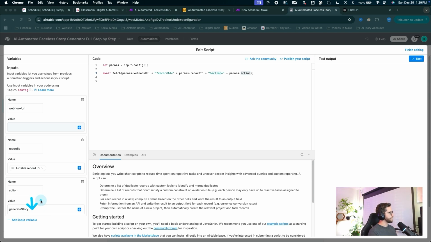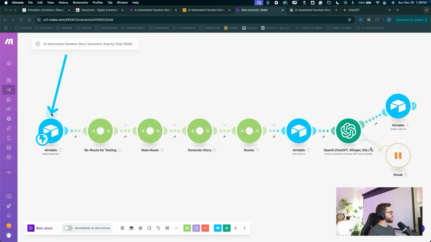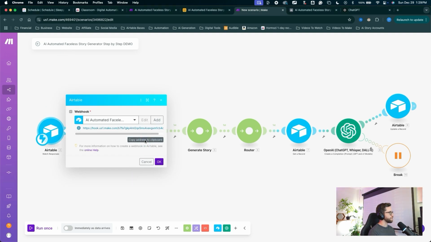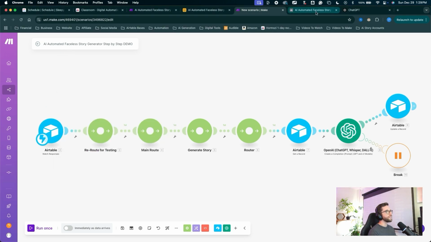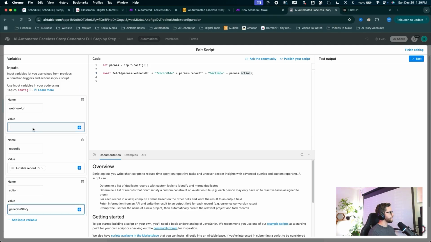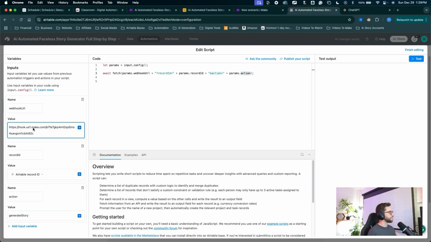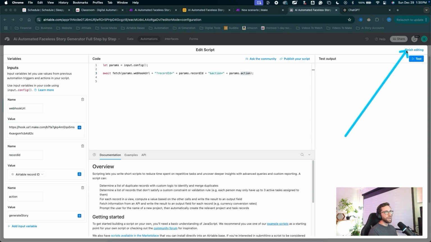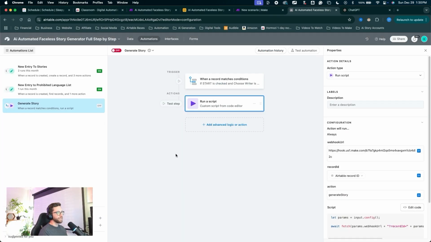Typical coding naming conventions. And for the webhook value, we actually need to get from the Airtable module in Make. So real quick, let's jump over to Make. Come into our first Airtable module. I'll copy this address to clipboard, can cancel or click OK. Jump back into Airtable and paste that webhook right there. Your webhook is going to be different from my webhook. They're automatically generated. Now we can come up and finish editing. That is our script that is finished.